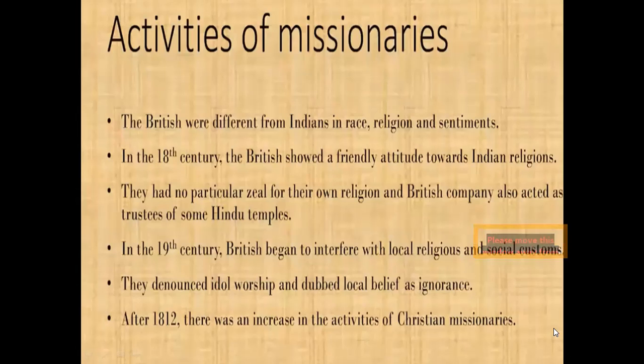In the 19th century, the British began to interfere with the local religion and social customs. They denounced idol worship and described the locals' beliefs as ignorance. After 1812, there was an increase in the activities of Christian missionaries.